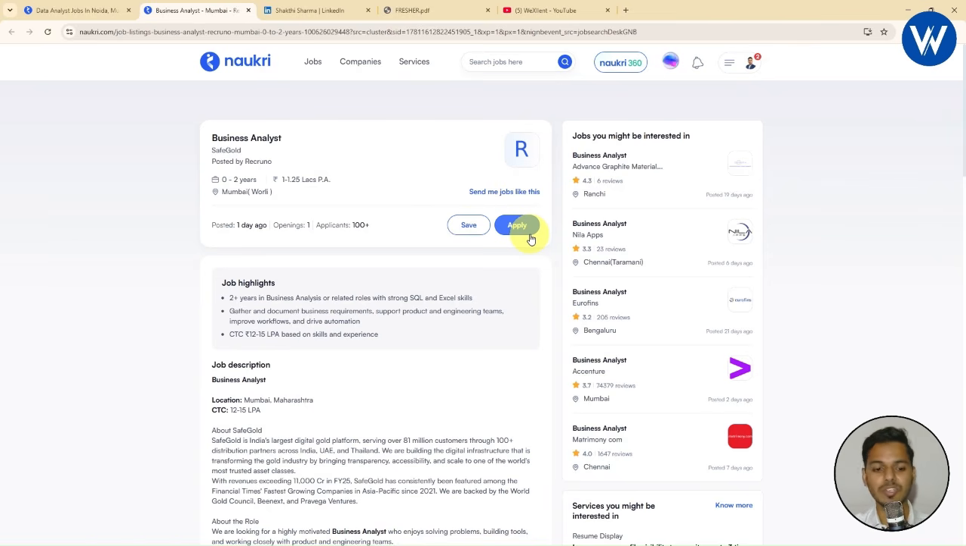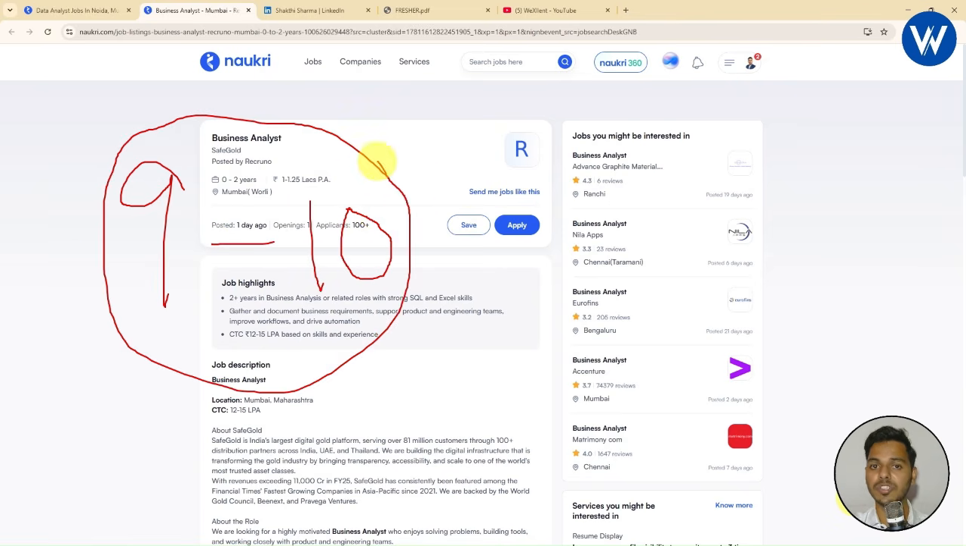The best time is you need to apply for the job between 9 to 10 a.m. Once again I am repeating, if you want to apply for the job, let me show you with the help of highlighter. If you want to apply for the job, the best time is you need to apply between 9 to 10 a.m. Okay, this is the best time if you want to apply for the job, because at this time new jobs will be posted.